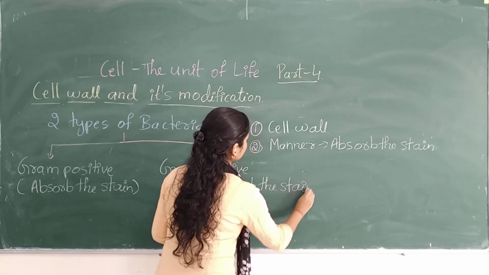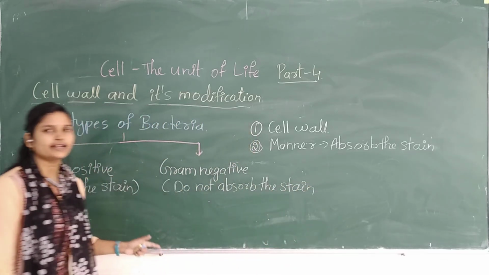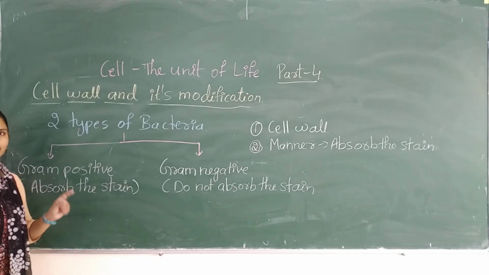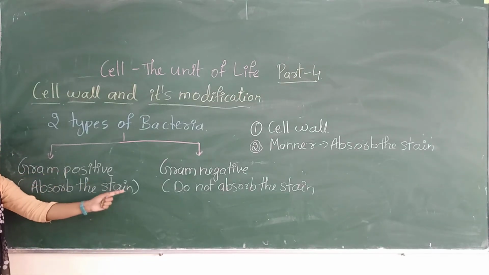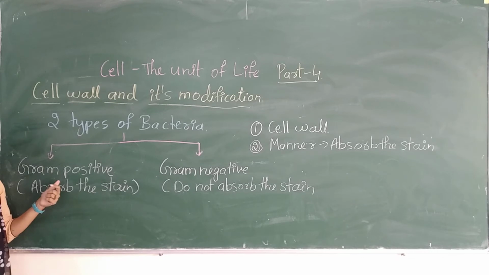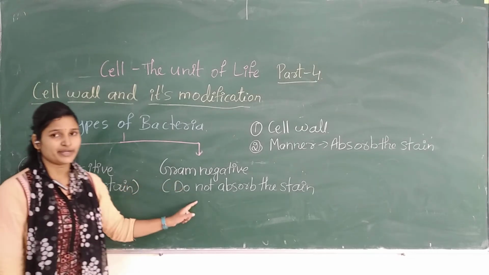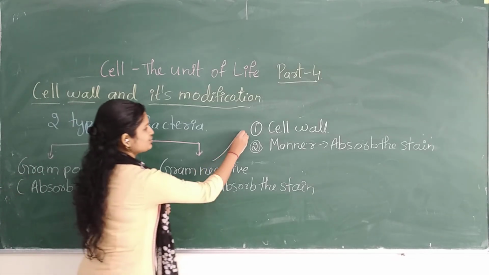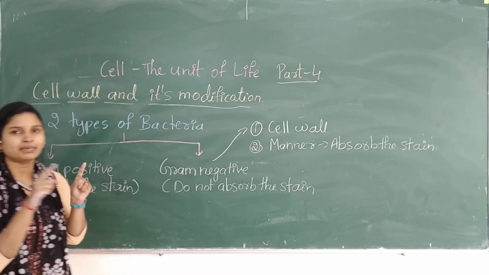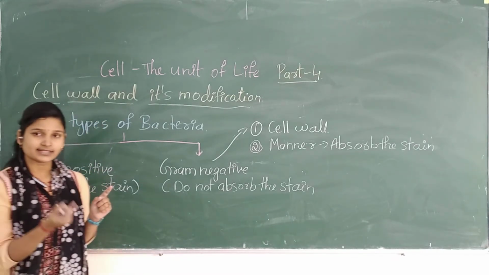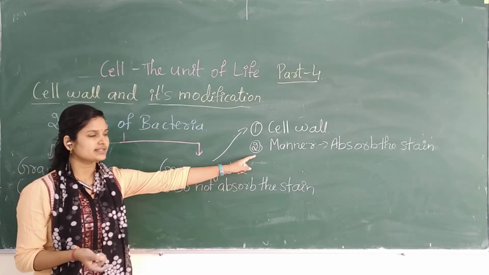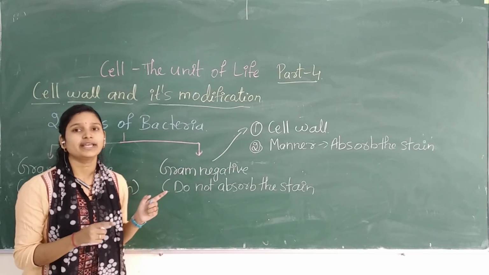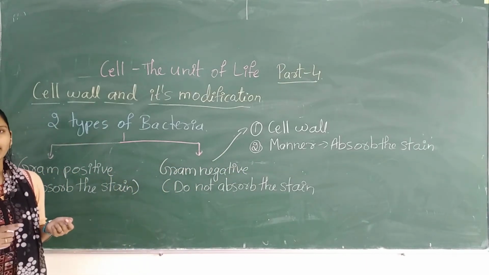Okay, remember the scientist who found out this kind of bacteria, his name is Gram and he divided two types of bacteria. First one is Gram positive and second is Gram negative, based on two important features: because of the presence of cell wall and its composition, and second, the manner in which they absorb the different kinds of stain.